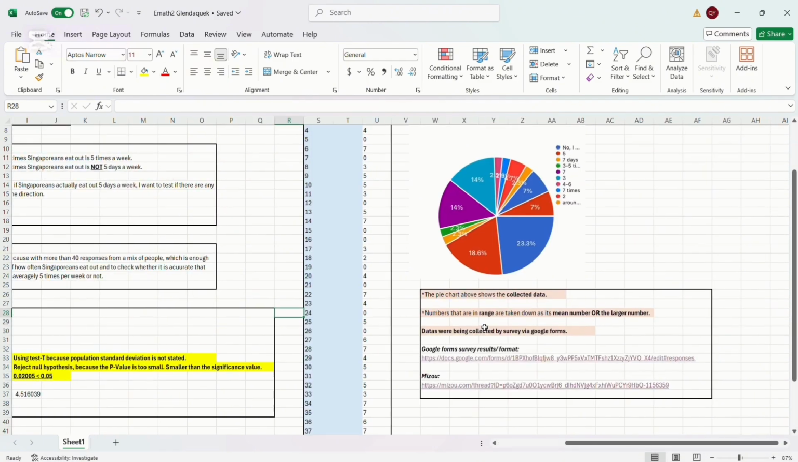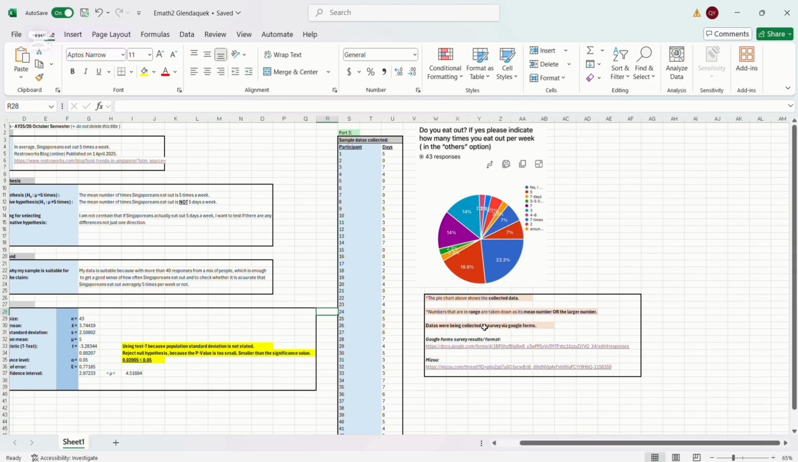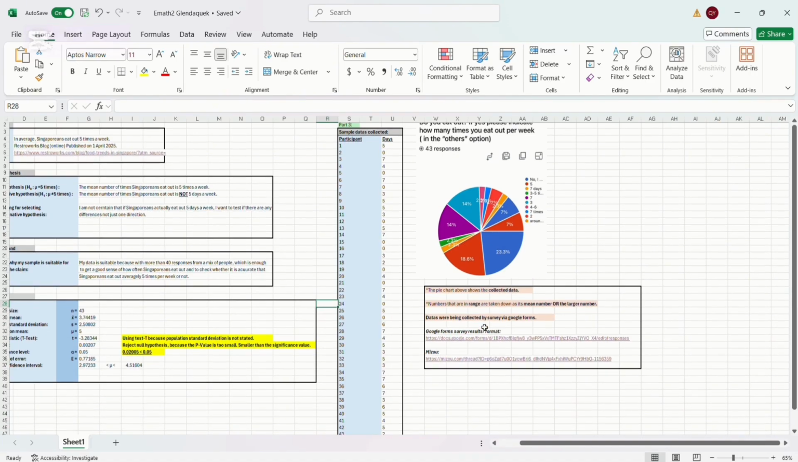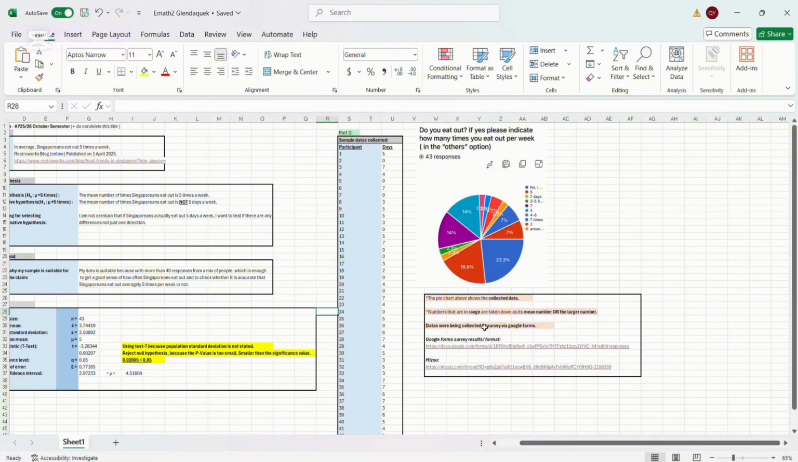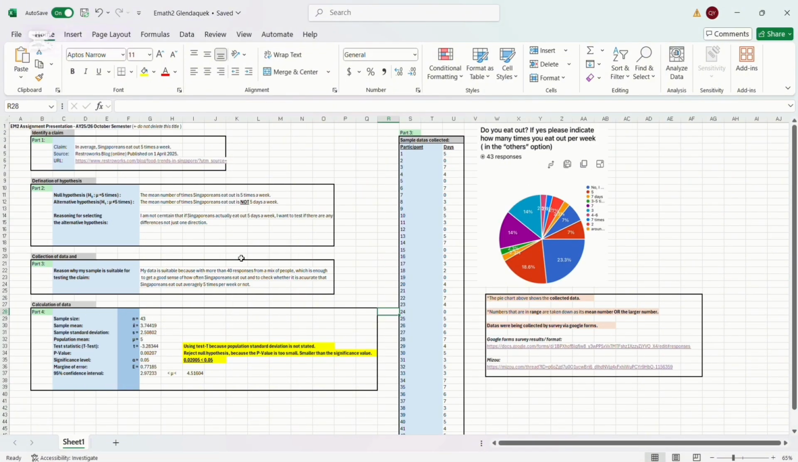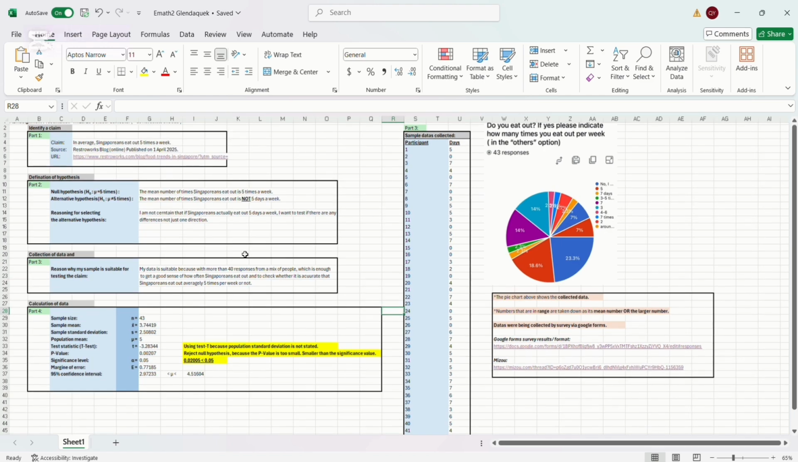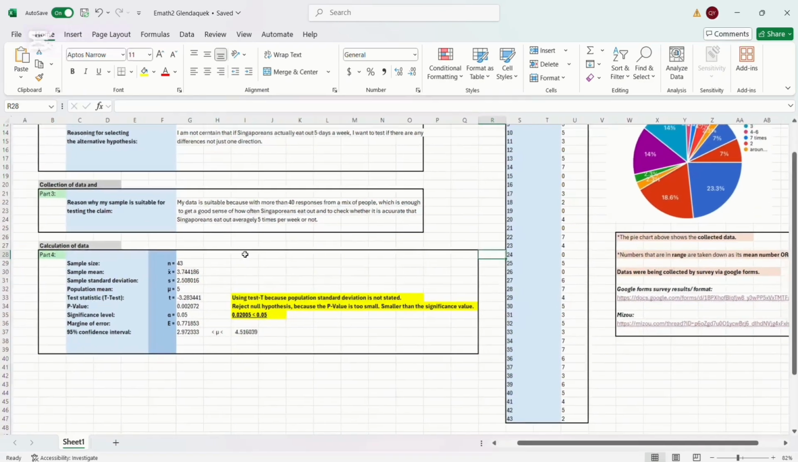Here is my data with 43 responses in total, which I've collected via a Google Form survey. The reason why my sample data is suitable for testing the claim is because 43 responses from people of different age groups and different lifestyles is good enough to see how often Singaporeans eat out per week and to check if Singaporeans actually eat out 5 times per week or not.